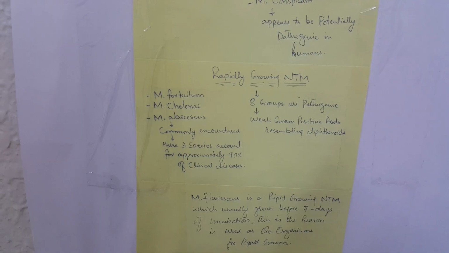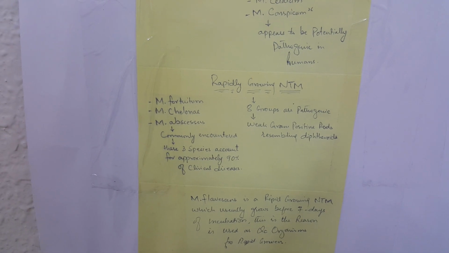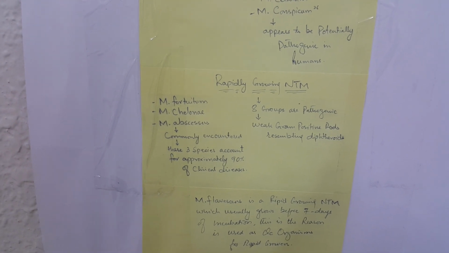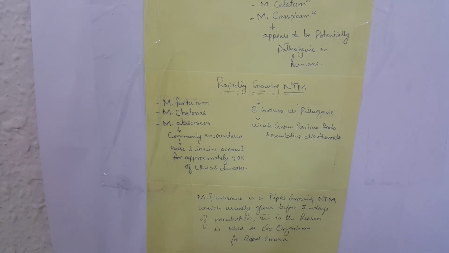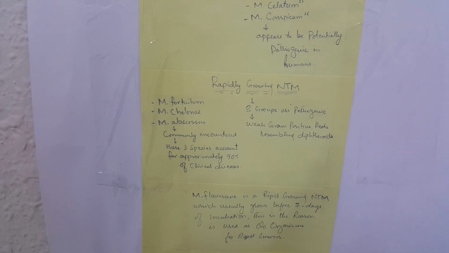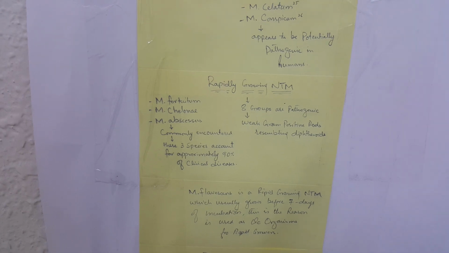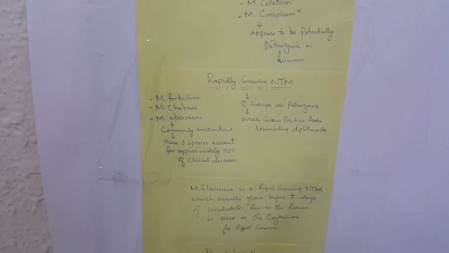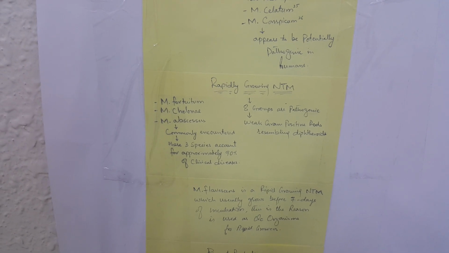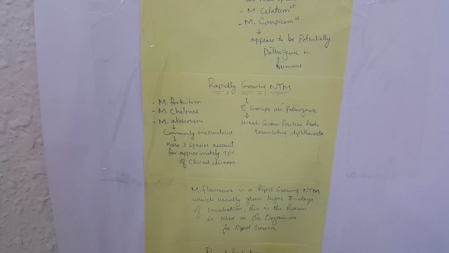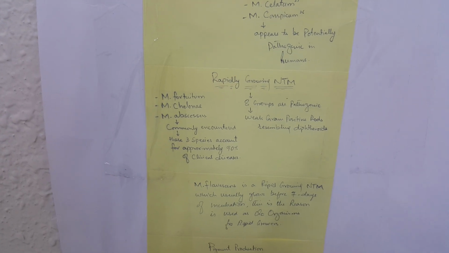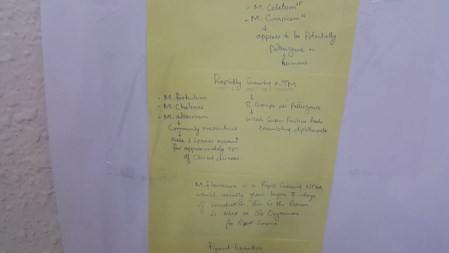Rapid grower non-tuberculosis mycobacteria have 8 groups that are pathogenic and are weakly gram-positive rods resembling diphtheroids, like Chinese letters. M. fortuitum group, M. chelonae, and M. abscessus are commonly encountered. These 3 species account for approximately 90% of the clinical